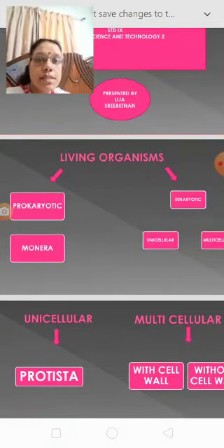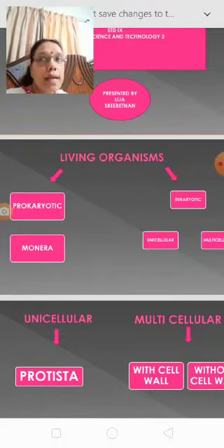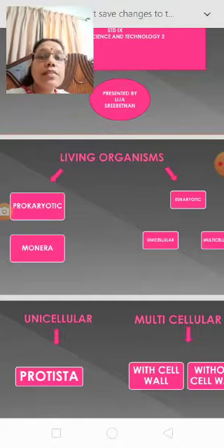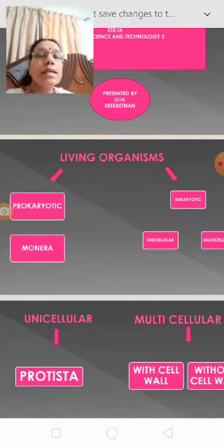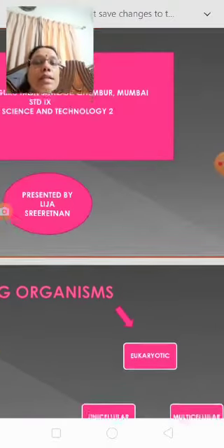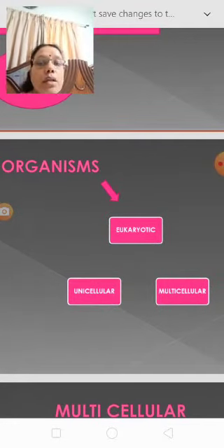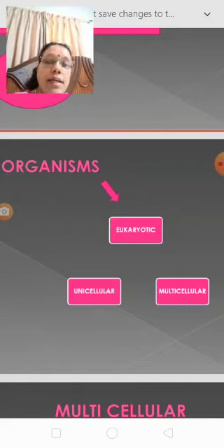Living organisms are classified into prokaryotic and eukaryotic. Prokaryotes, another classification, Monera. Then in case of eukaryotes, it is classified into unicellular and multicellular organisms. Uni means only one cell, very minute, very small.